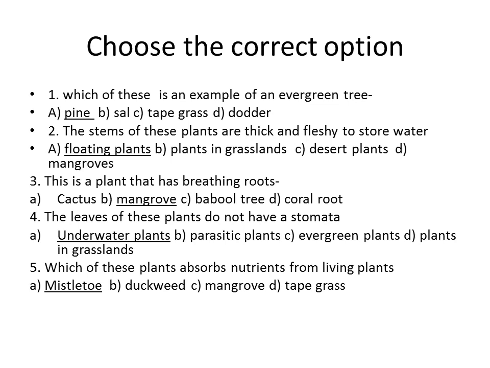Fourth one, the leaves of these plants, they do not have stomata. Mainly the underwater plants, they do not have stomata. Fifth one, which of these plants absorb nutrients from the living plants? It is called mistletoe.